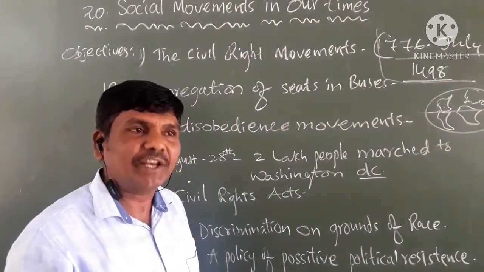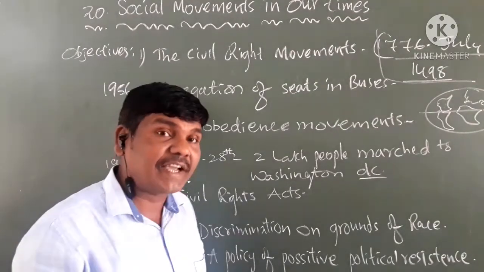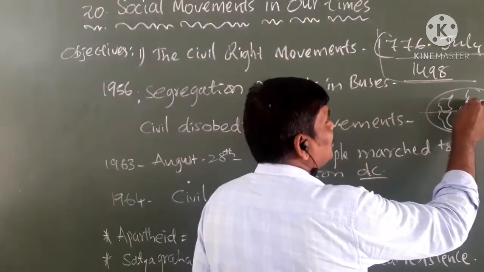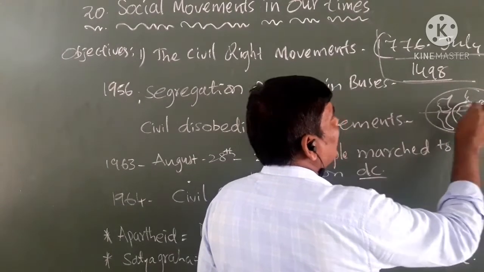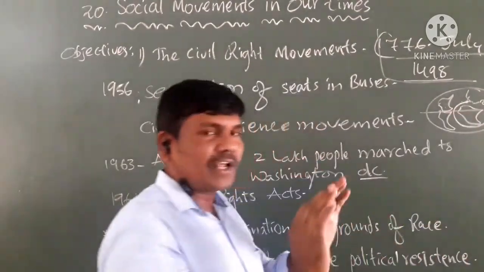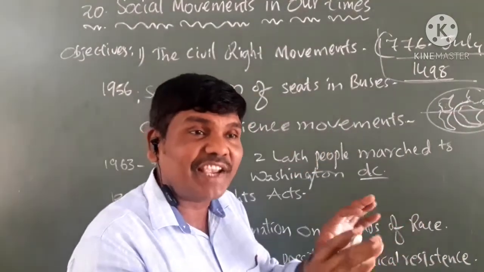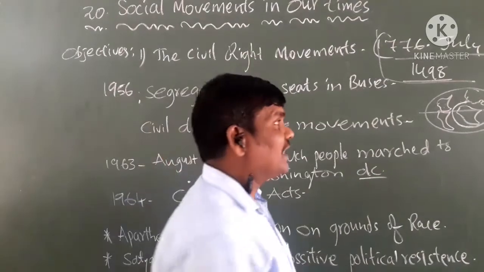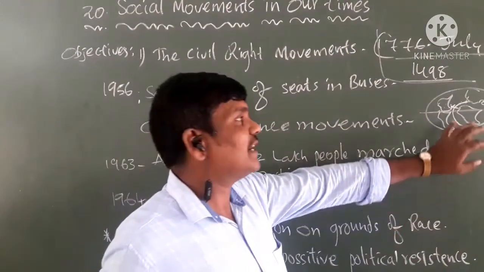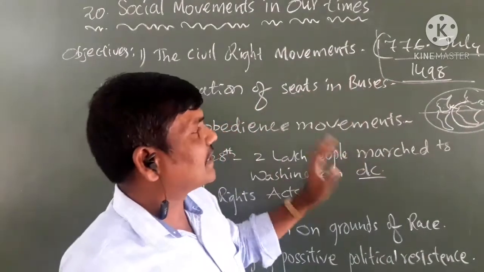Columbus was from Italy, but he was a navigator encouraged by the Spanish Queen. He actually wanted to find the sea route to India, but when he started his journey, due to the tide force, the waves changed the direction of the boats, and that led him to reach the West Indies. Later he discovered America. That is the history. Now come to our lesson here.